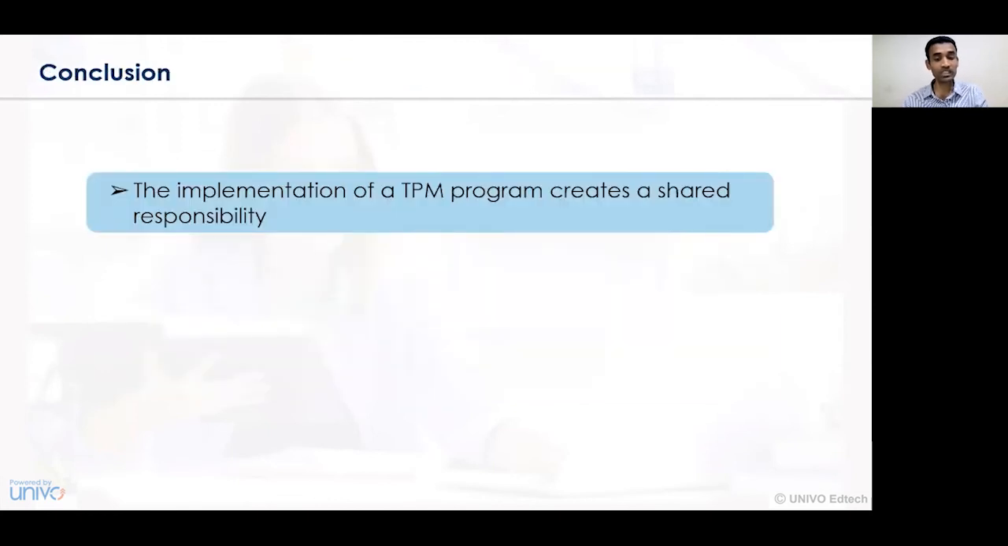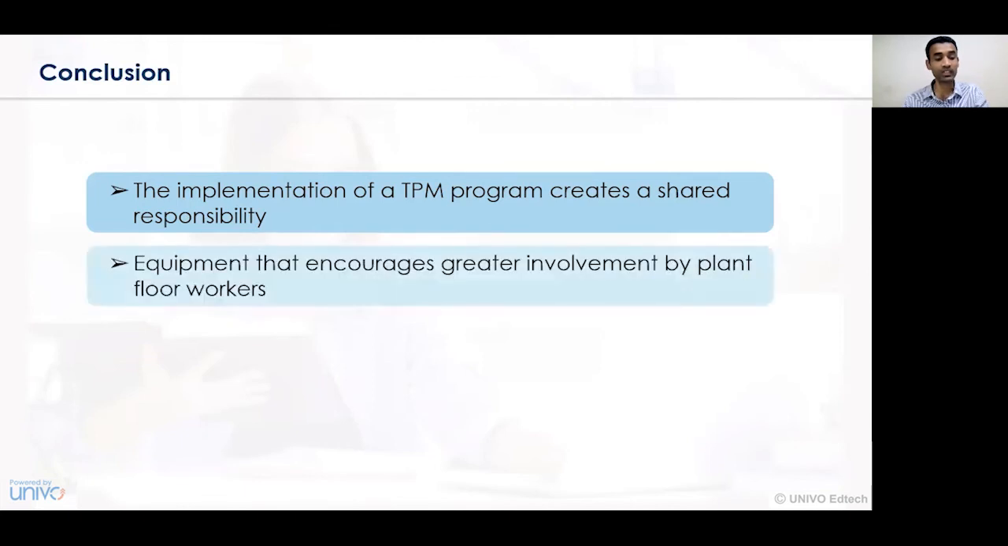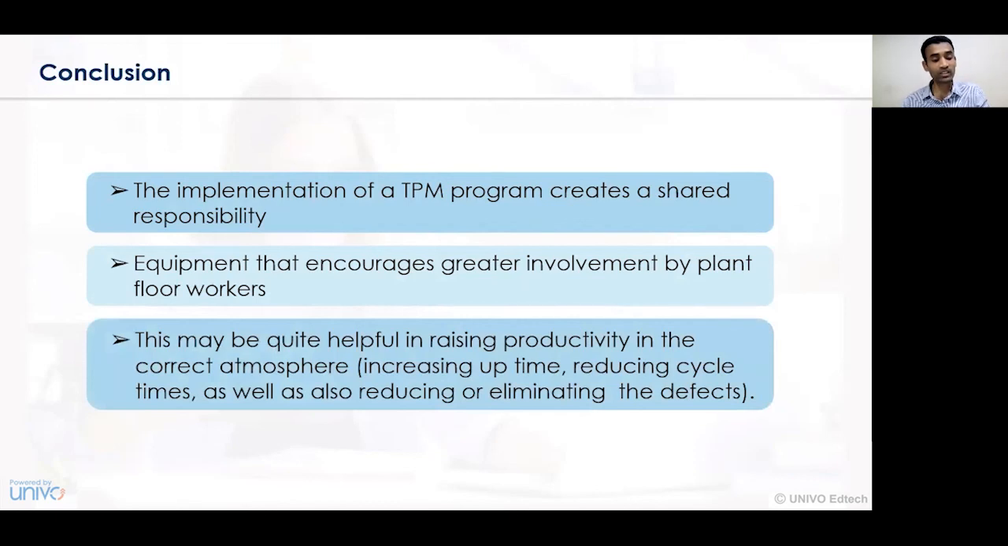So the implementation of a TPM program creates a shared responsibility, about how we can share the responsibility between different individuals and different organizations can create different activities. The equipment encourages greater involvement by plant and floor workers. So it encourages involvement by all the workers, that is the plant workers, the floor workers, top level management, middle level management, low level management, and so on. So at certain stages, this particular step might be quite helpful in raising productivity and a correct atmosphere can be built in a business environment.